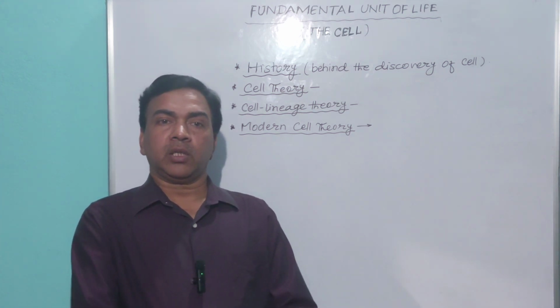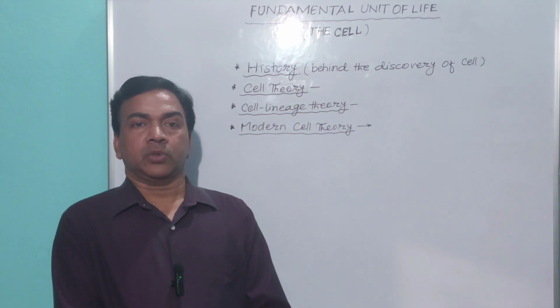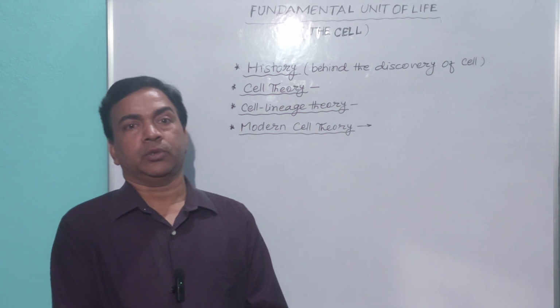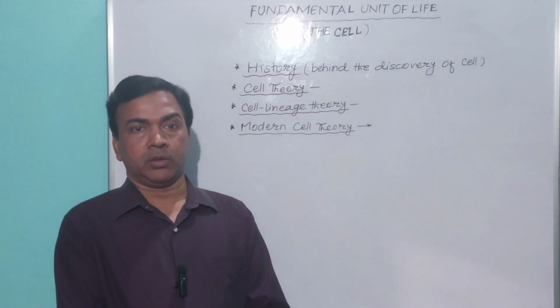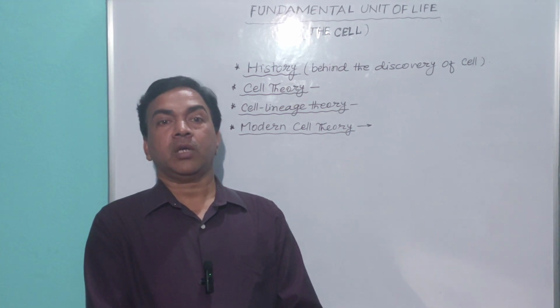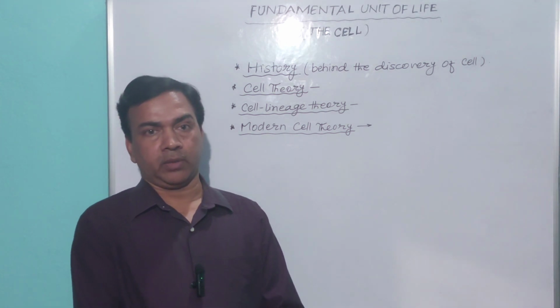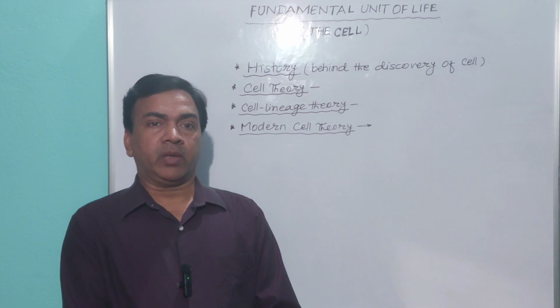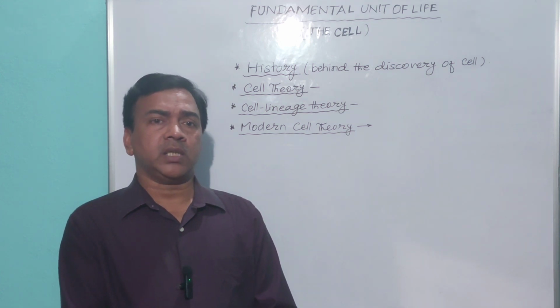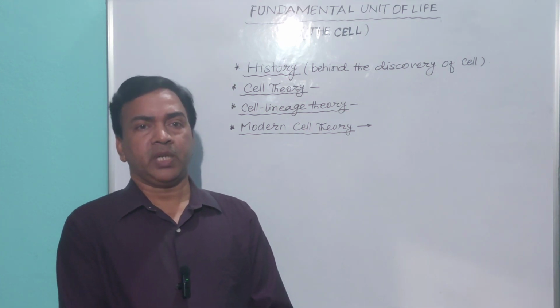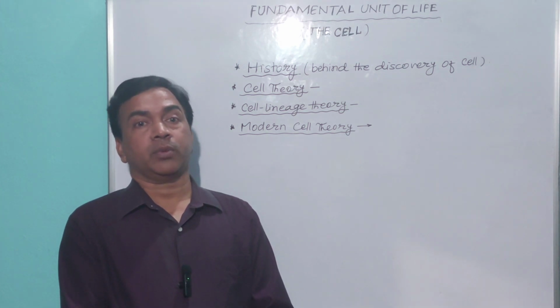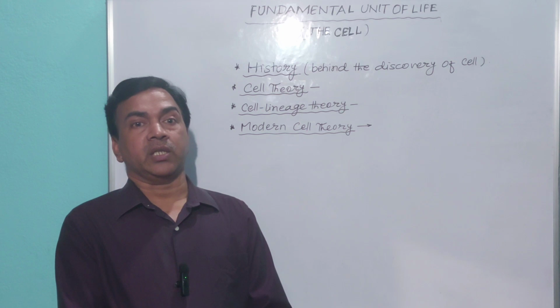The other theory related to cell was proposed by Rudolf Virchow. The theory was called cell lineage theory. According to this theory, each cell originates from its pre-existing cell.